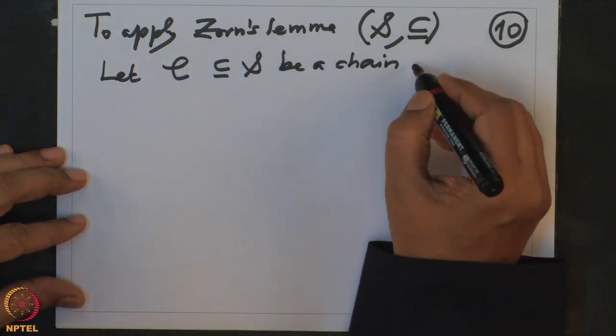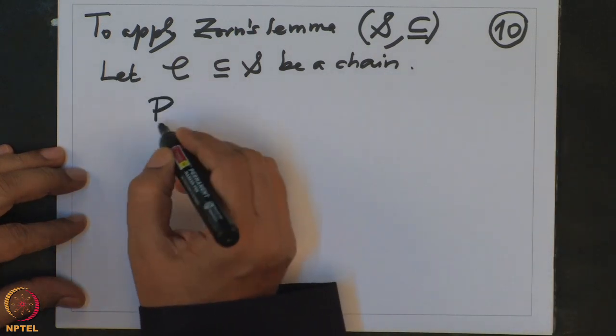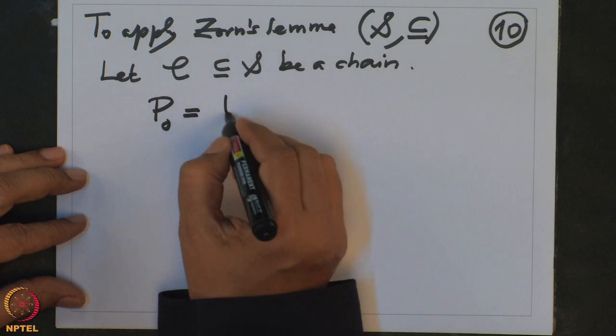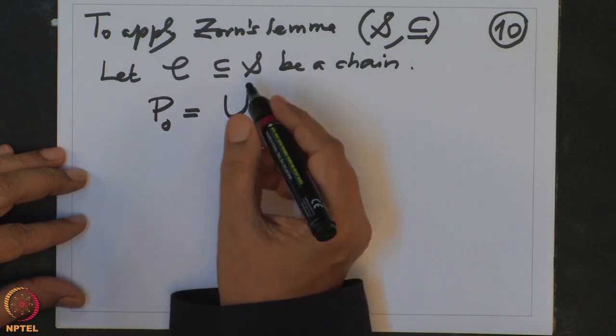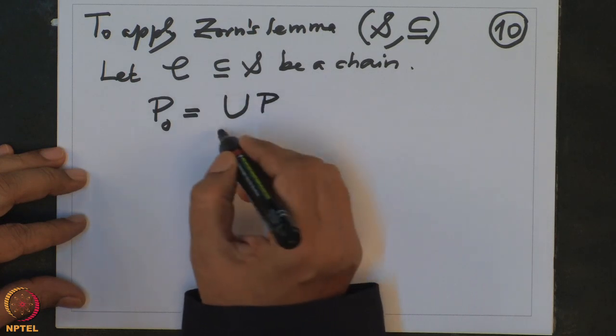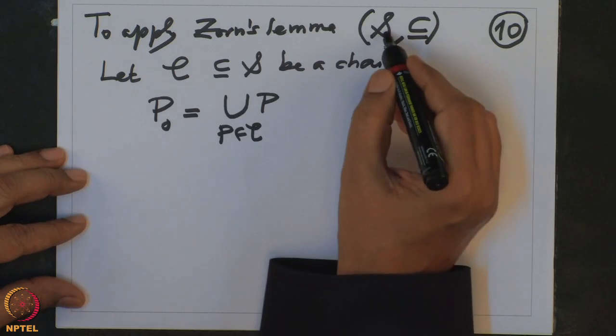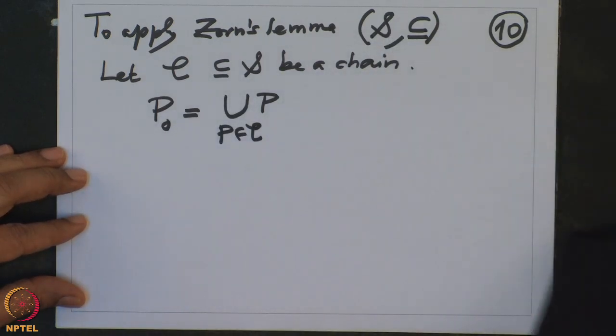Then look at P0. P0 is by definition the union of all the elements occurring in this C, so the union of P where P is in C. Elements of C are elements of S, which are submodules with some property.